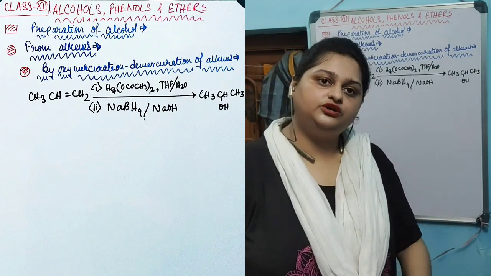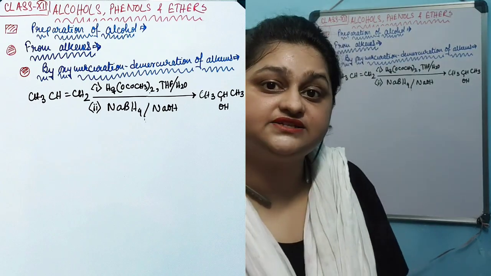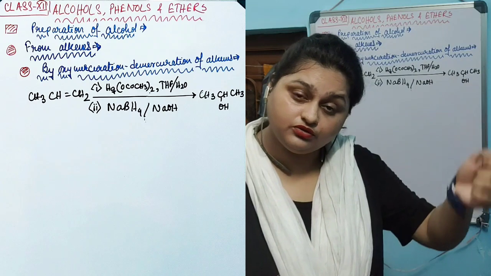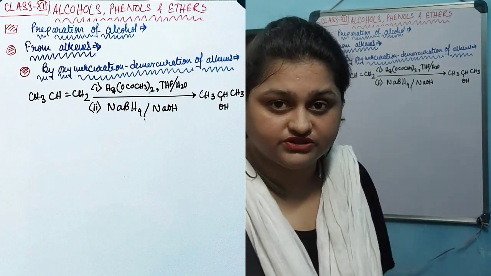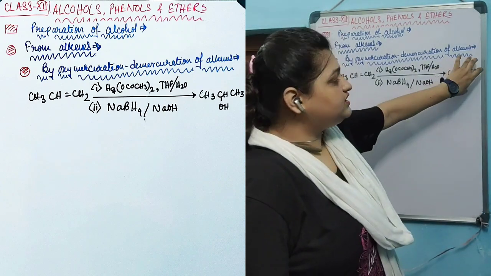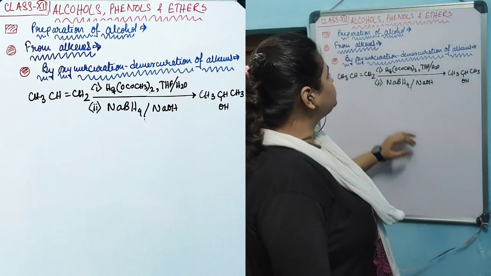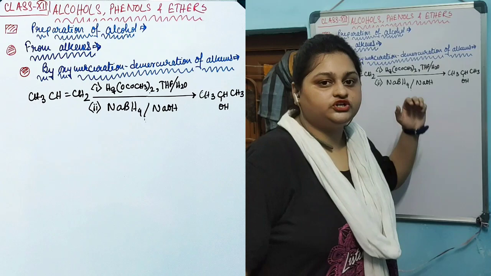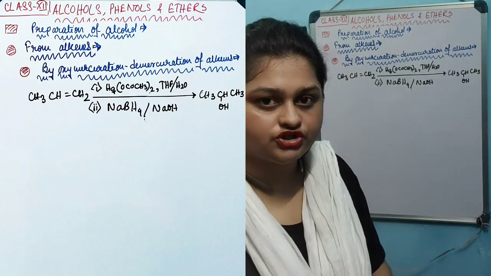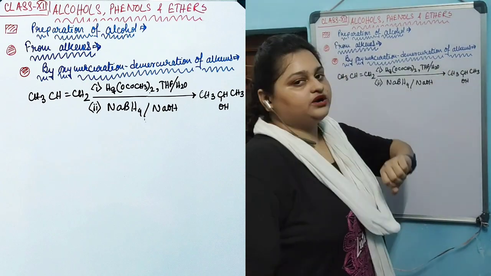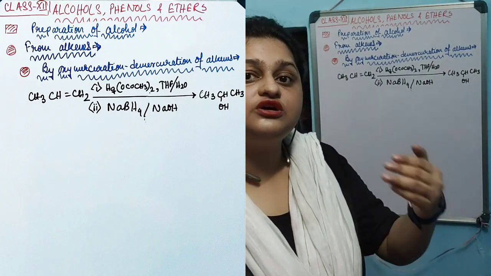In that method we get only one product, the anti-Markovnikov terminal alcohol. If we want to produce only this one, and in a much higher amount, we need to do the oxymercuration demercuration reaction of alkene instead of normal hydrolysis of alkene. In that case only this one will be produced in a much higher amount.